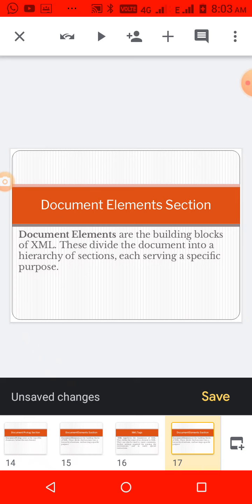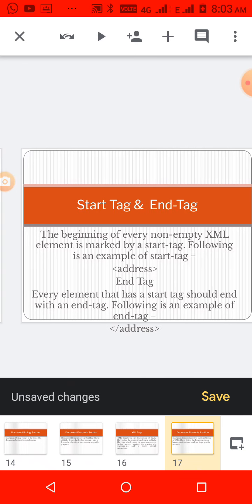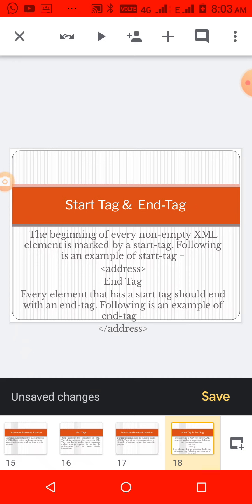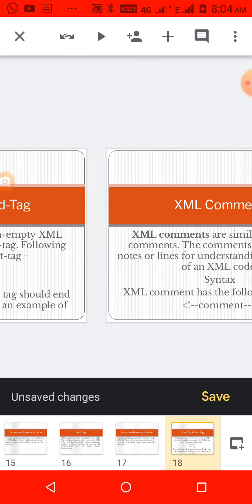So by using elements, we divide the XML document into several hierarchical abstractions, which gives a tree format to the XML document. Whatever name we give to the starting element, the same name we have to give to the end element with a slash. For example, if we start with an address tag in small letters, it must end with the address tag in small letters with the slash symbol.